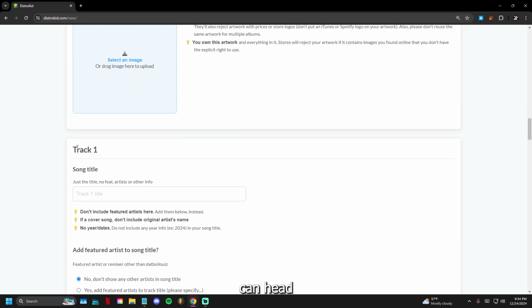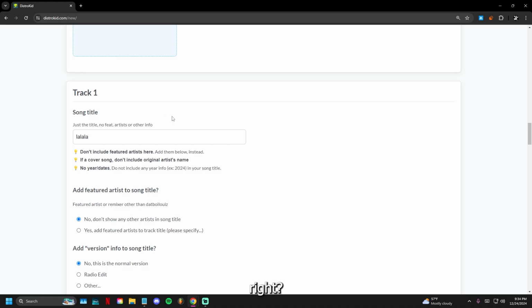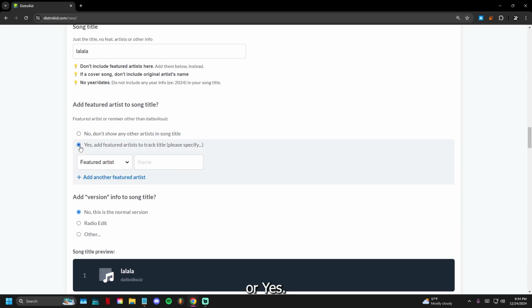So if you head down, you're gonna head over to track 1. You're gonna do the song title. So you can do, let's say for example, La La La, right? It's gonna ask you to add feature artist to song title. So if you have an artist feature or anything, you're gonna click no or yes, and then you're gonna feature that certain artist right here, and you can add another one. So if you have more than 2 features or 1, then you can add another one right here, right?